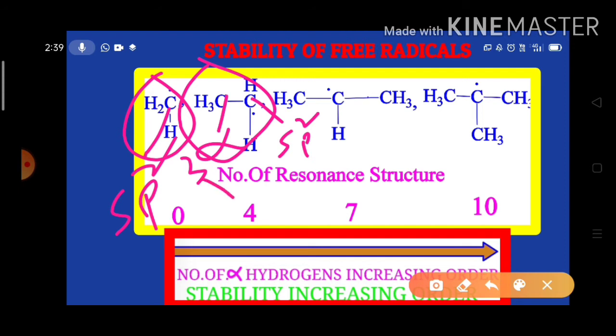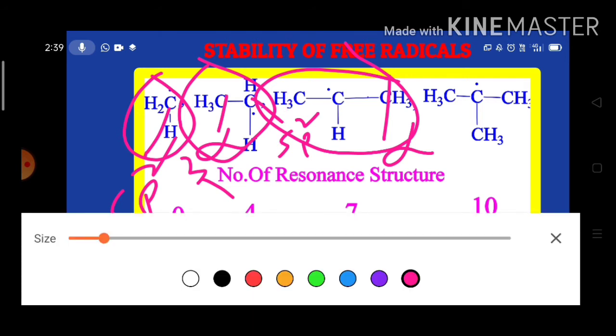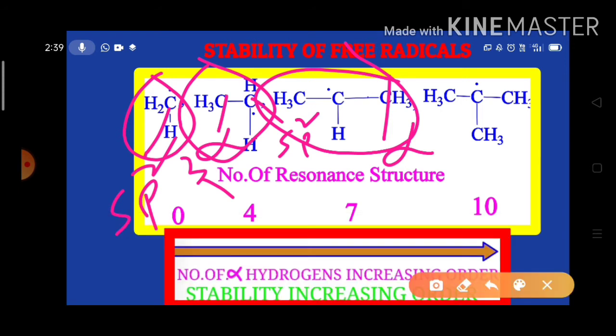And now we go for the isopropyl free radical. In isopropyl free radical, look here, this is an alpha carbon, and this is also an alpha carbon, which I write with another color. These are alpha hydrogens and these are alpha hydrogens. So 3 plus 3, 6 alpha hydrogens are there. So the number of resonance structures is 6 plus 1, 7. So it shows 7 resonance structures.